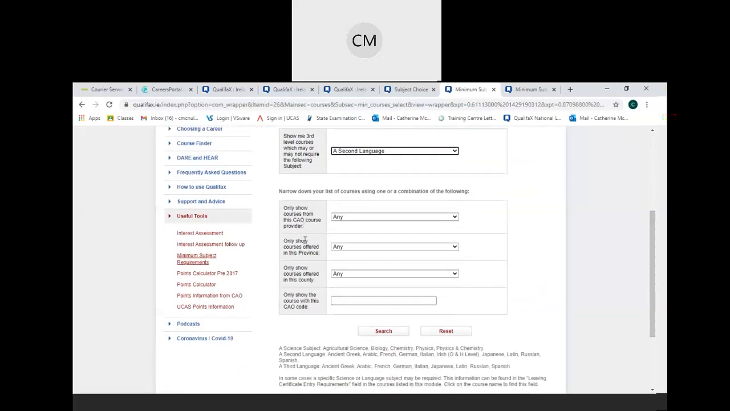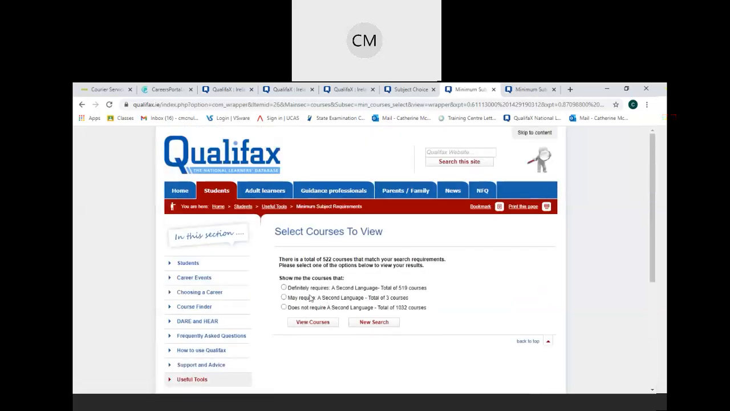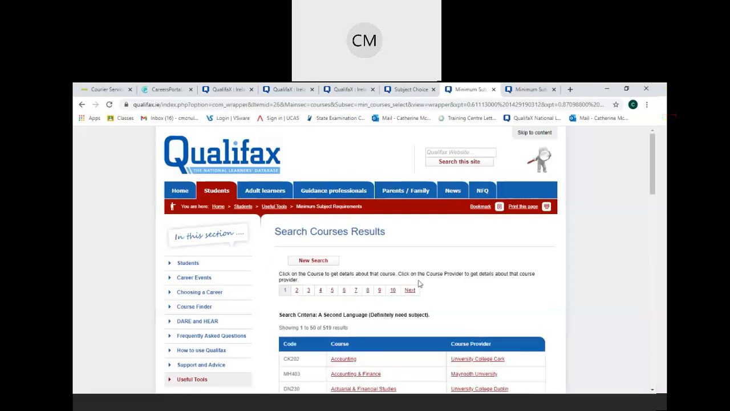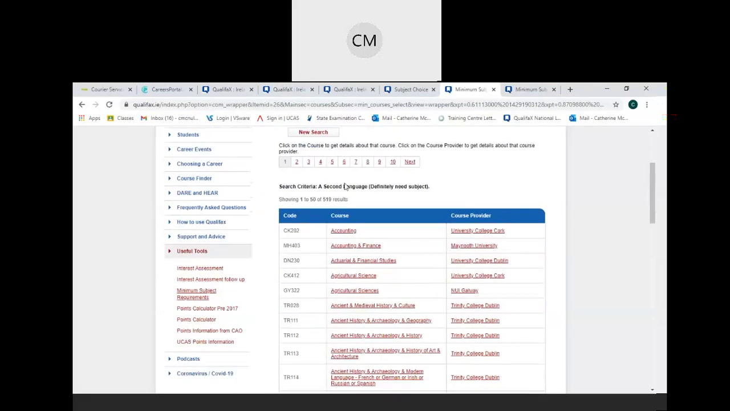I'm not really interested in filtering it out by county or province, for example, at the minute. So I'm just going to do a general search, and I can see that there are 519 courses that definitely require a second language. There are 1,032 that do not require a language, and there are 3 that may require a second language. So if I look at the courses which definitely require a language, you can see there are a number of pages here to look at.